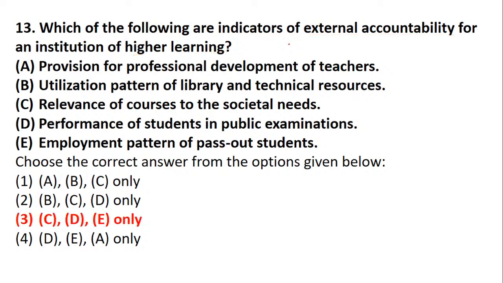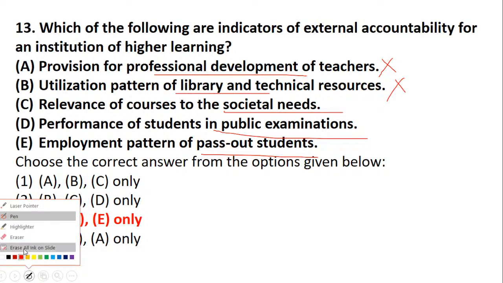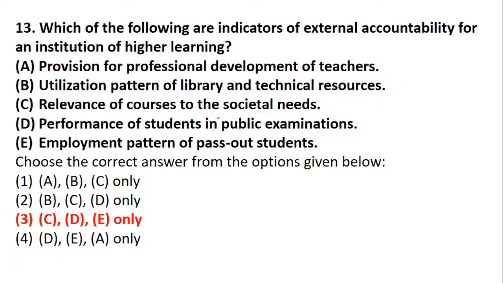So let's see. Yes, so the indicators. Professional development and utilization of library pattern do not stand to be indicators of external accountability. The library does not come under external, it is internal. Development of the faculty also talks about internal. So you can read the question very well and answer. So the courses as per the societal needs, the performance of students in the public examination, and the employment pattern of pass out rates. Romi, just be careful, it was a very easy question. You have to be alert, then only you will be able to answer it very well.